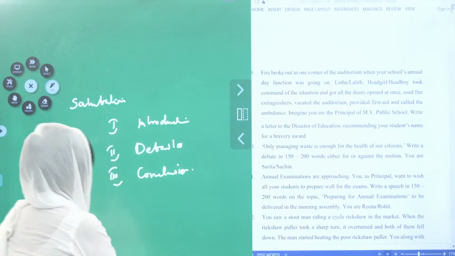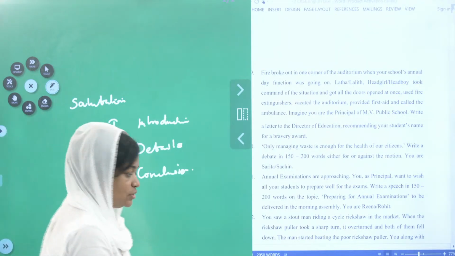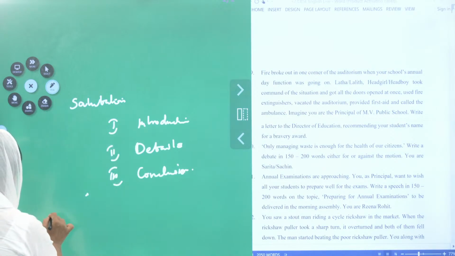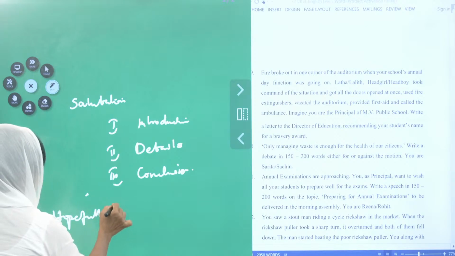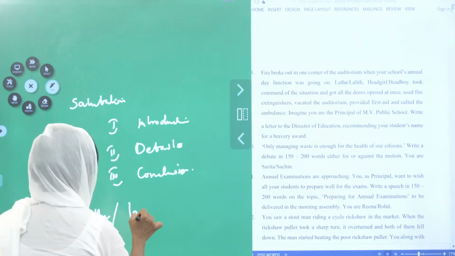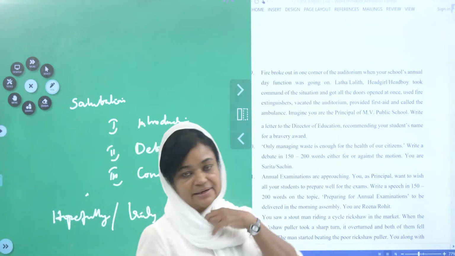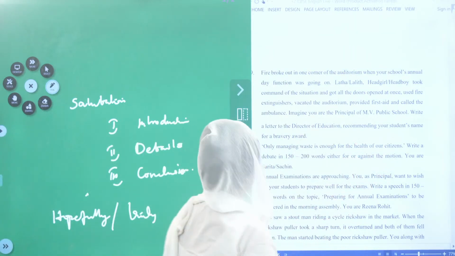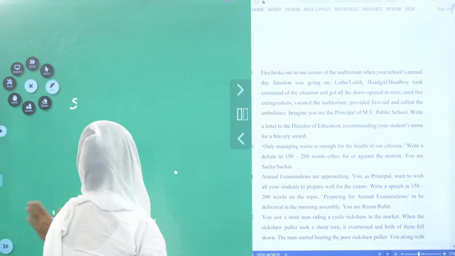Now here you can write yours truly. Normally we all write yours sincerely and all that. You can write hopefully this side or truly, whatever. So that is the format of the letter writing. Shall we move on to the next one? So that is also over.